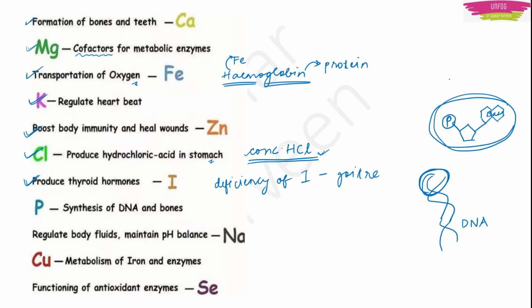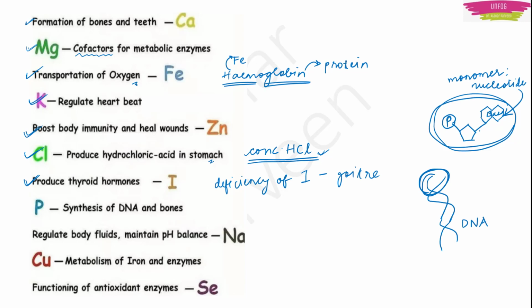That simple unit is known as a monomer. The monomer of DNA is the nucleotide. So the structure that I have shown here is of a nucleotide. Such many nucleotides will come together and form DNA.